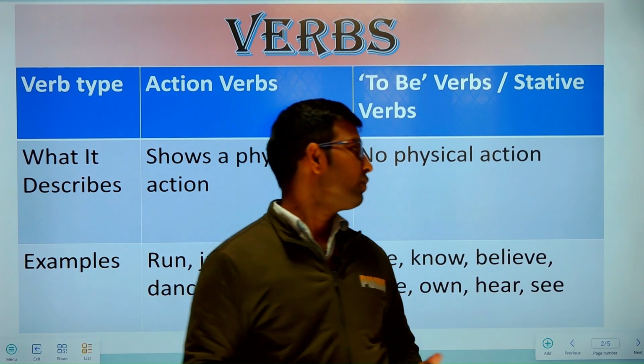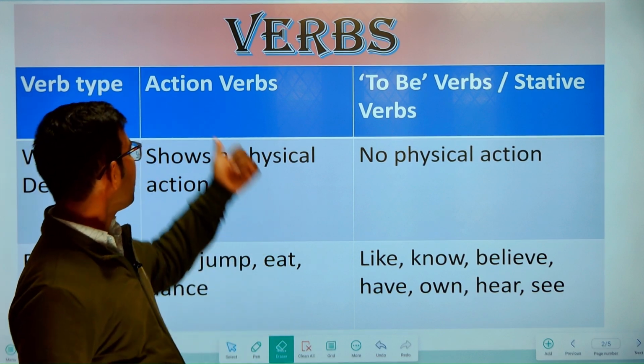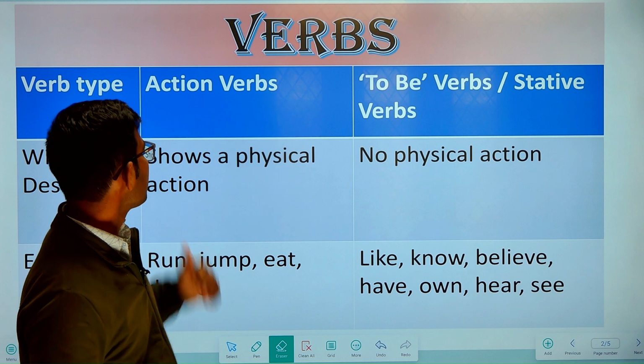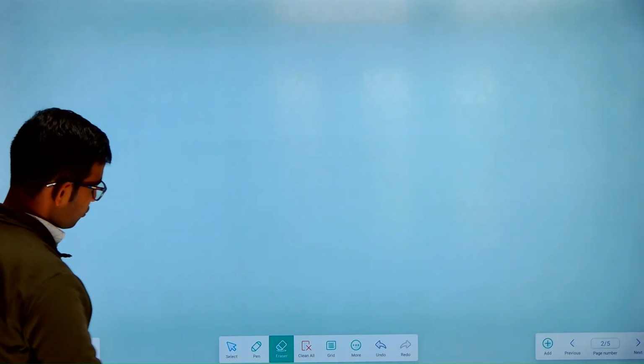Got it? So, in this slide, we are going to learn about action verbs, to be verbs and stative verbs, right? So, what's the difference between them?